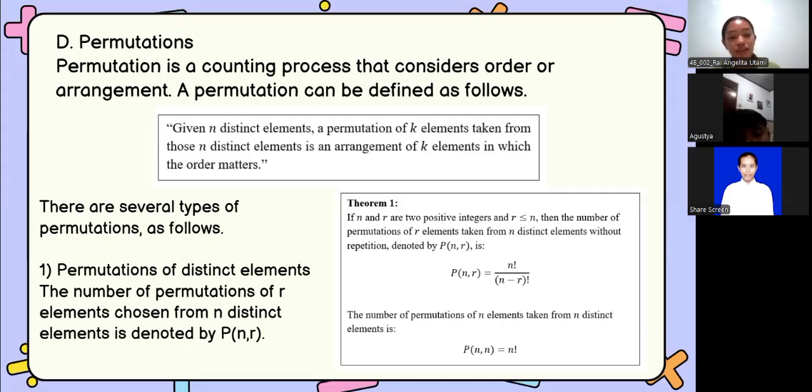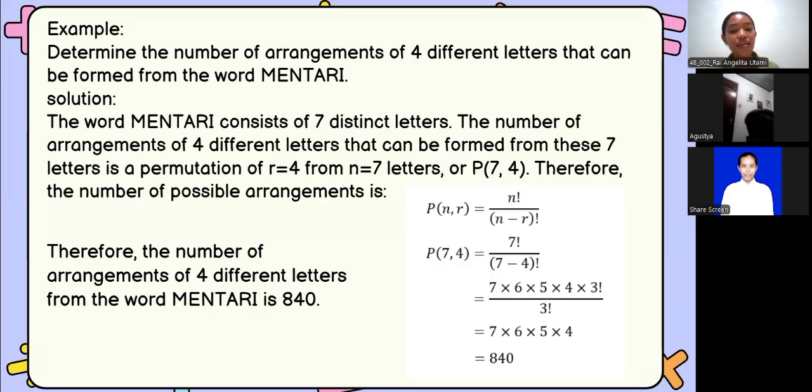This makes our calculation much faster. To help you understand how to use the formula, let's look at this example. We want to determine the number of arrangements of four different letters that can be formed from the word mentari.